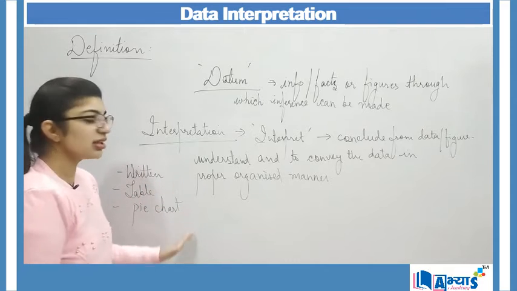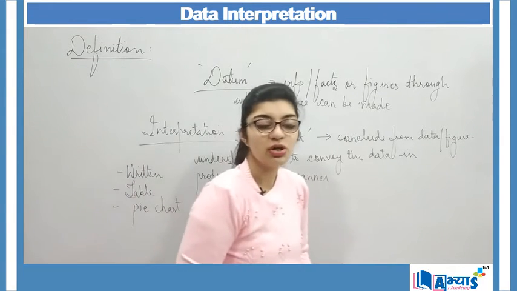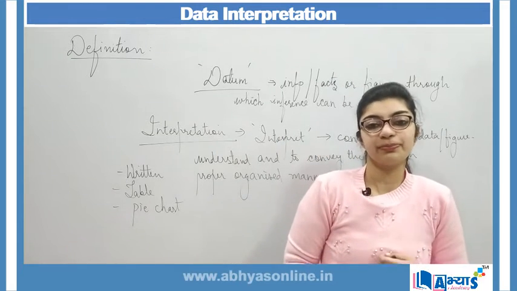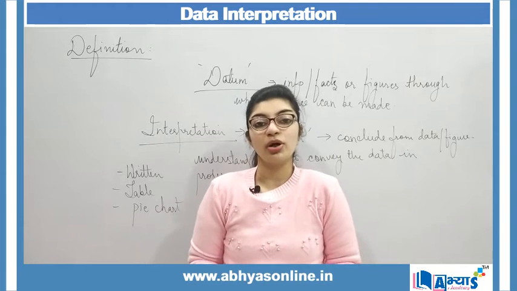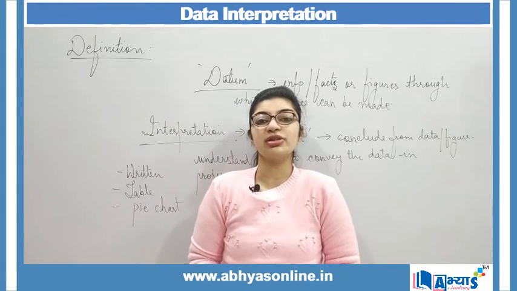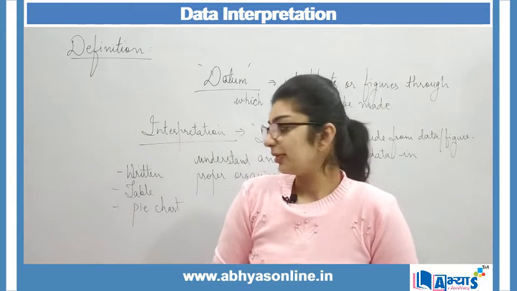These are the common ways in which data might be presented to you, through which you have to interpret what the data is. You have to understand what the person is trying to tell you through the data.